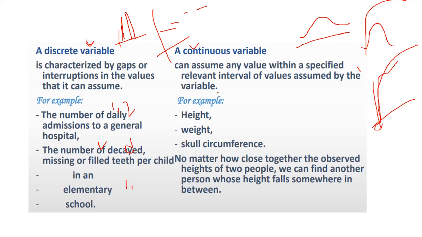In continuous, if you take height, for example, one patient's height is 4.7 feet, another patient's height is 5.6, another patient's height is 3 point something. These are all floating values. When you deal with floating values, you get a continuous variable. Skull circumference is the same. No matter how close together the observed heights of two people are, we can find another person whose height falls somewhere between. These are also examples of continuous variables.